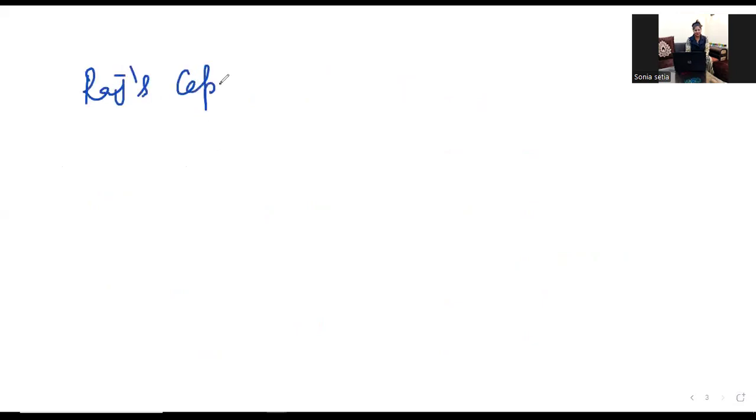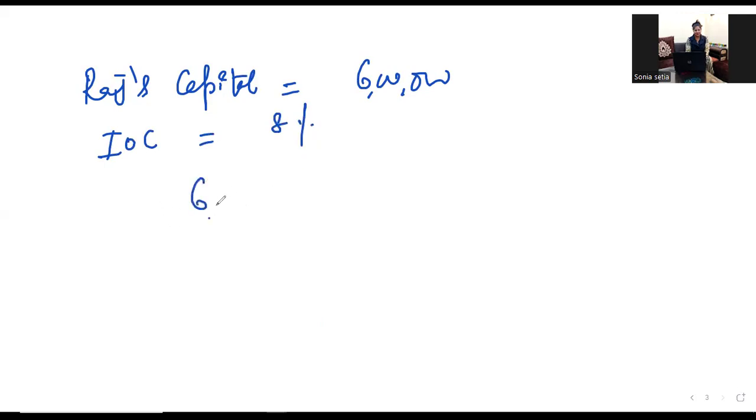Raj's capital is 6 lakhs, right? And rate of IOC, we know 8%. So how do we calculate IOC? 6 lakh into 8 by 100, right? Here you don't do anything with months, you give the IOC for the full year.